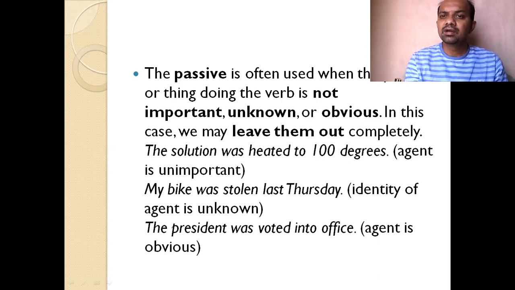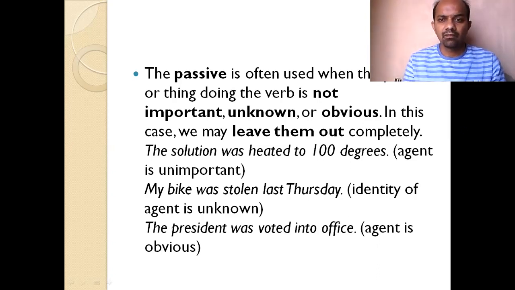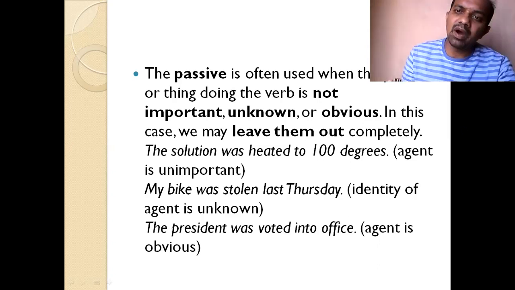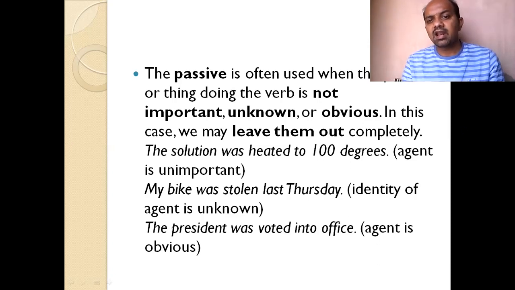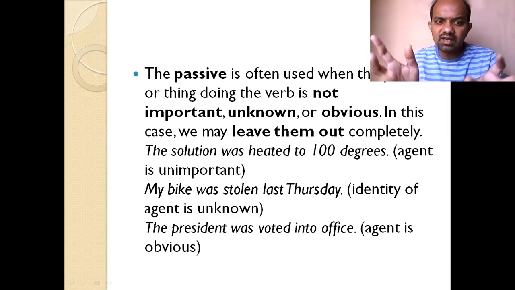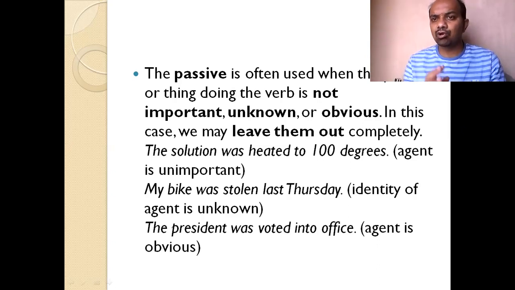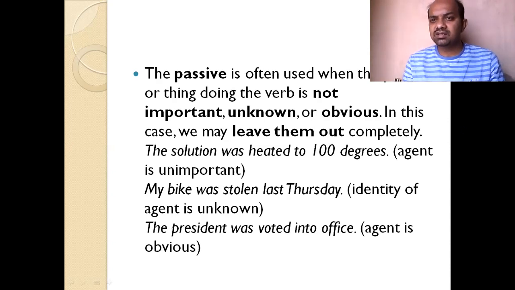Whoever performed this action is not important here. Agent is unimportant. My bike was stolen last Thursday. Here, the identity of the agent is unknown. Who would know the thief who stole it? We don't know. But the action is important, that a bike is stolen.